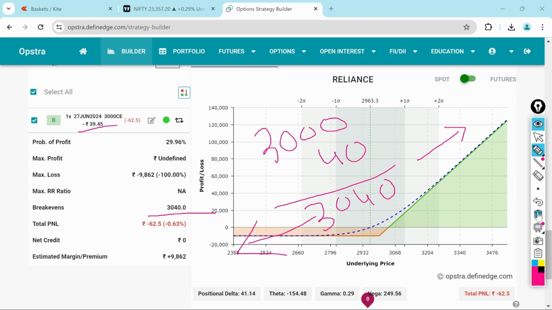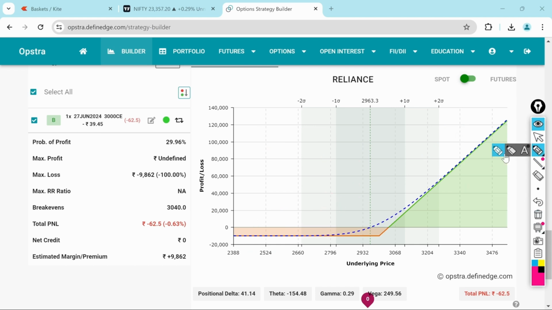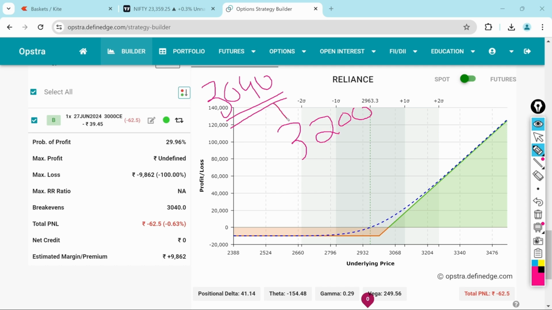One more thing: how to calculate how much profit we will make. We already know how to calculate the break even, 3040. Imagine on June 27th the market expires around 3,200. Our break even point is 3040. What is the difference between these two? 160 points. Multiply 160 by the lot size of Reliance. What is the lot size of Reliance? It is 250. If you do this, you will get the total profit we will get at the end of the month.